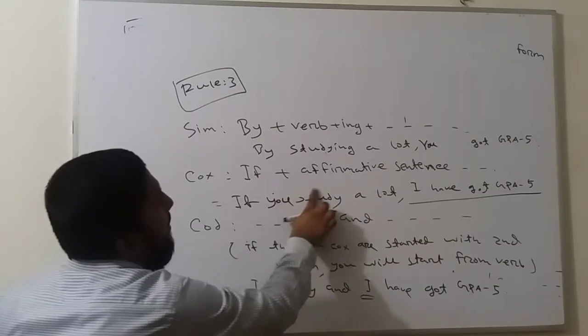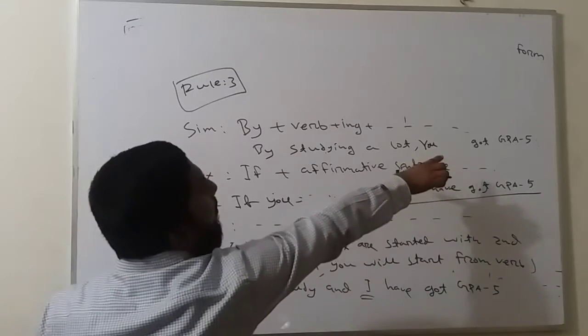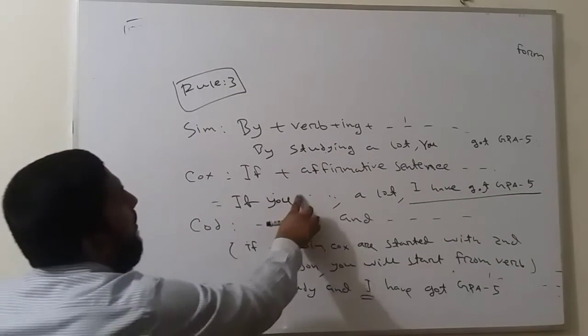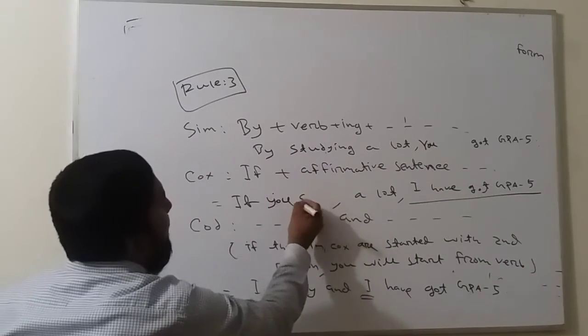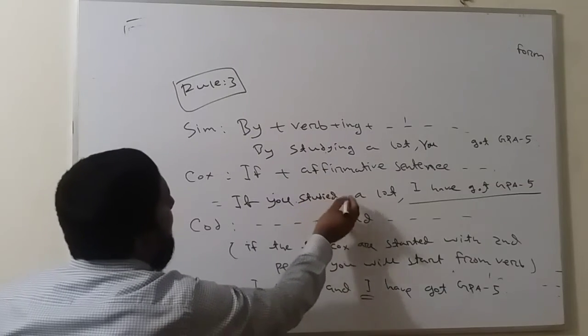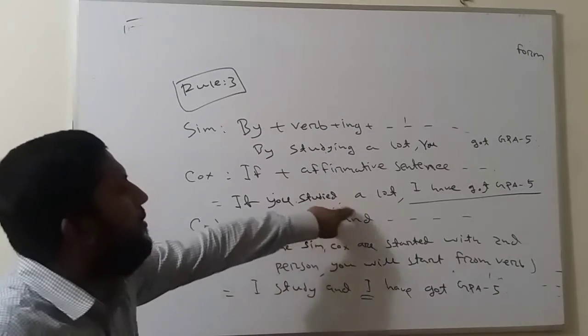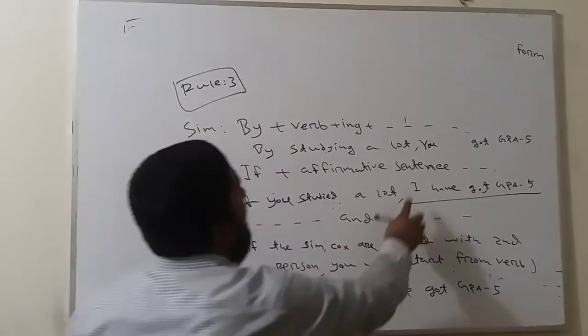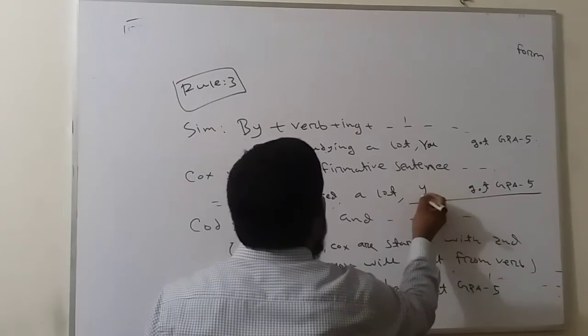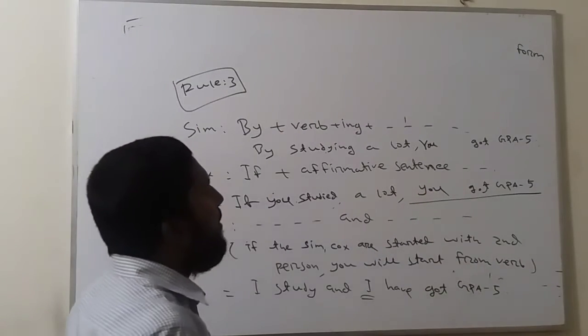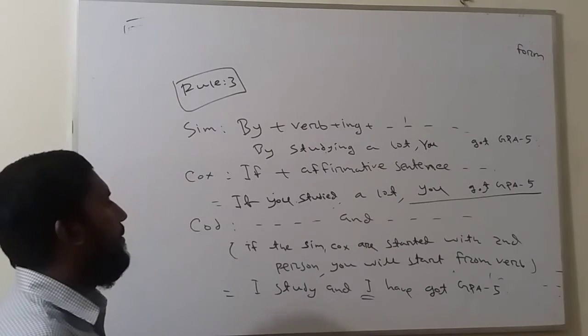Here not "study", because "got" is the past form, so here past form, "studied". If you studied a lot, not "I have got", you got GPA 5.